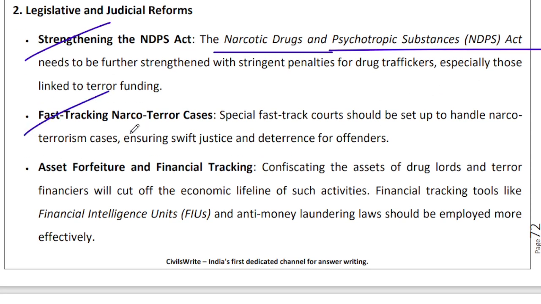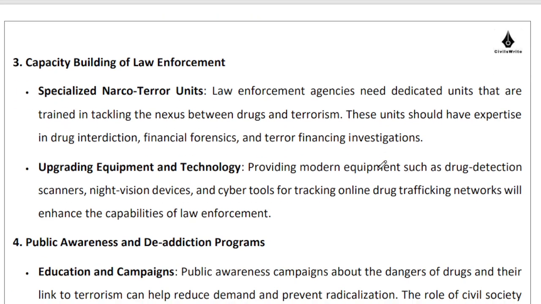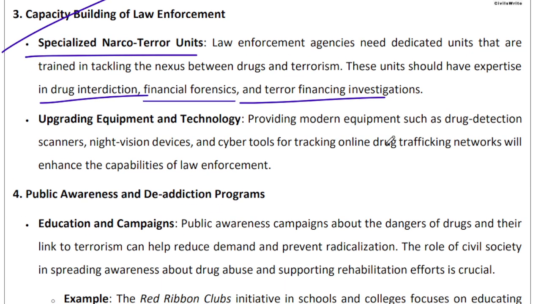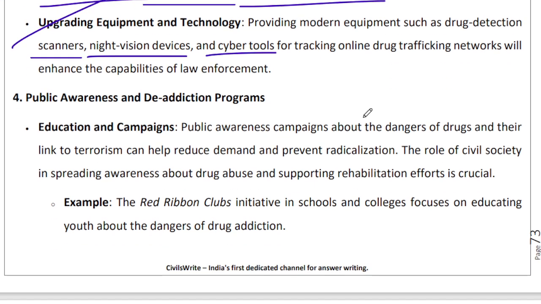We have been fast tracking narco-terror cases. Asset forfeiture and financial tracking is also being done by the Financial Intelligence Unit as well as anti-money laundering agencies in India. Capacity building has also been done for law enforcement agencies. We have specialized narco-terror units within our police force and within our armed forces, who have the capabilities to intervene in these areas and take the necessary steps. We have been upgrading equipment and technology, whether it is drug detection scanners, night vision devices or cyber tools, so that we can dismantle this entire infrastructure.